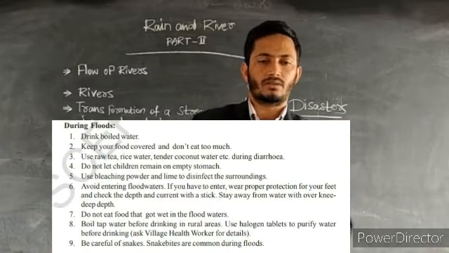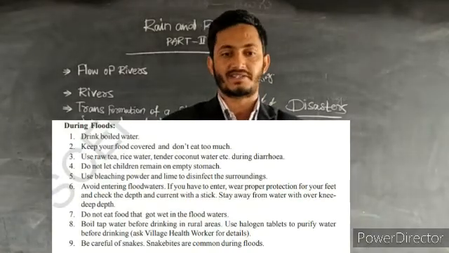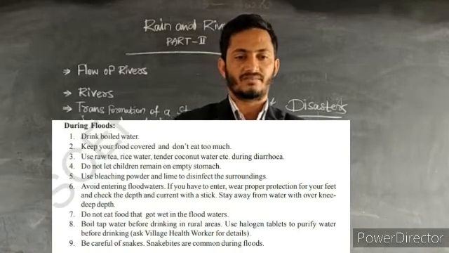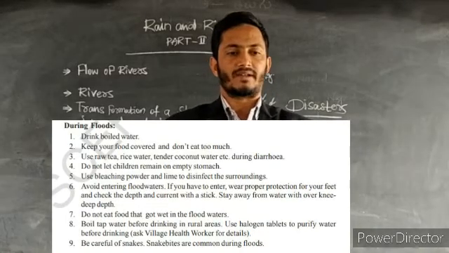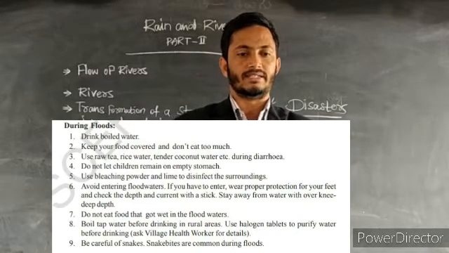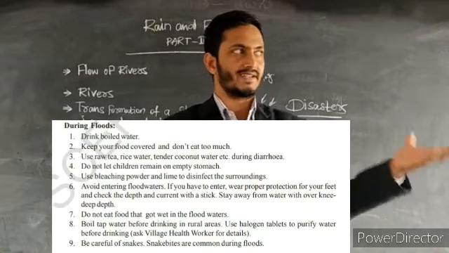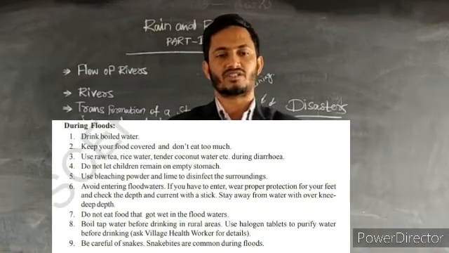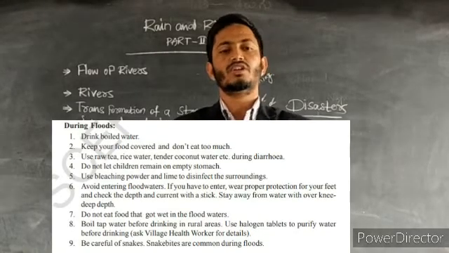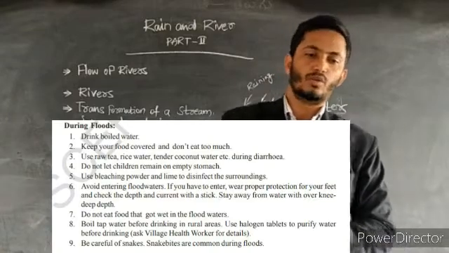Keep your food covered and don't eat too much in the rainy season or during the floods. Use raw tea, rice water, tender coconut water, etc. during diarrhea. During the rainy season, cholera, diarrhea and other diseases come and people get affected. So these are the preventive measures, and we have to take safety measures during the floods.